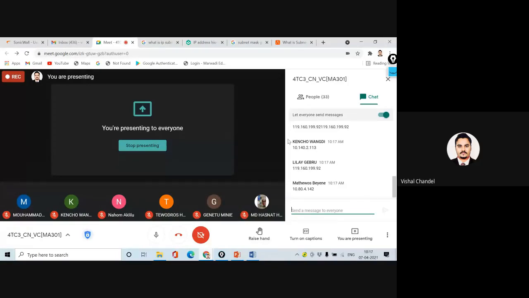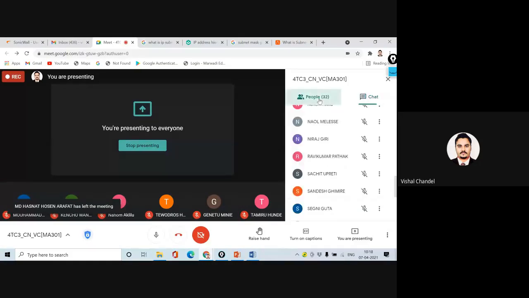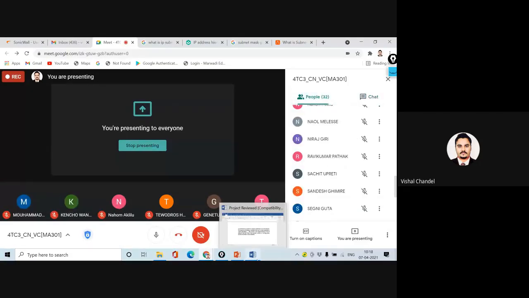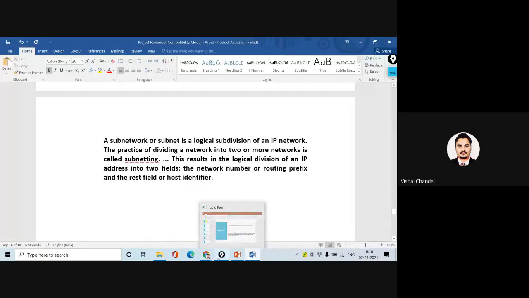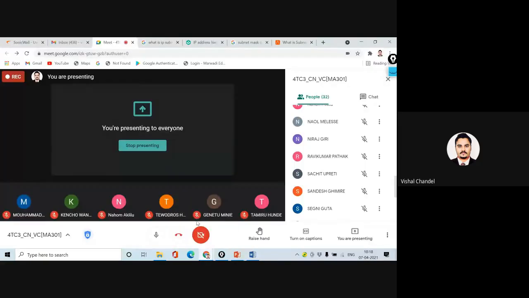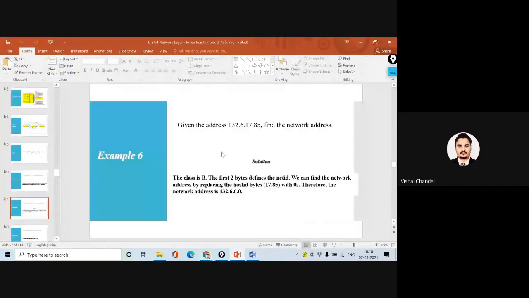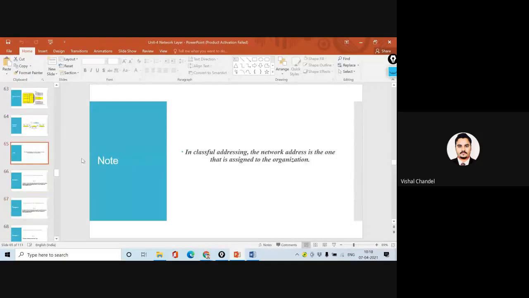So what is happening, you can consider that most of the networks are going to start with 10. Some, like Matthew and Ahmed, have started the IP with 10.80. What is the meaning of this? If we are using one kind of leased line from Airtel, they have decided one organization address.